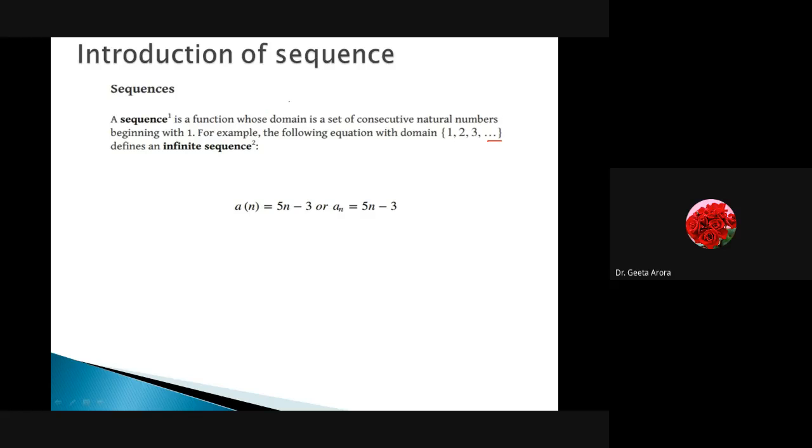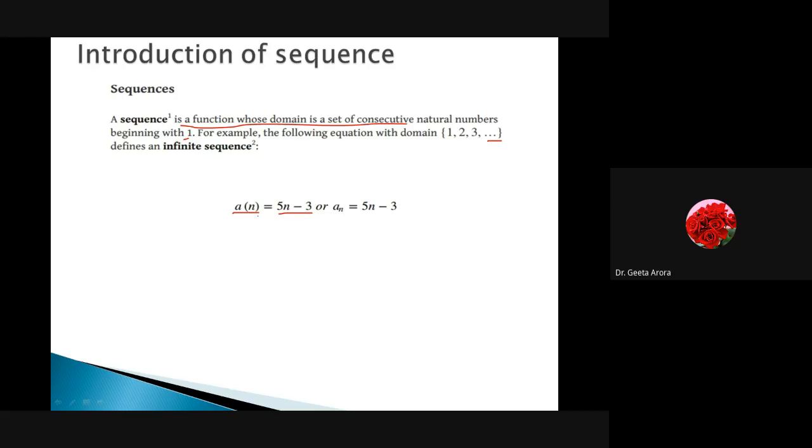So here we are saying the first thing: a sequence is a function. You have to learn the definition also because it will help you in understanding the topic. A sequence is a function whose domain is a set of natural numbers beginning with 1. Correct? For example, how have we written the equation? We have written a(n) is equal to 5n minus 3. It is the same as we have written f(x) is equal to 5x minus 3.